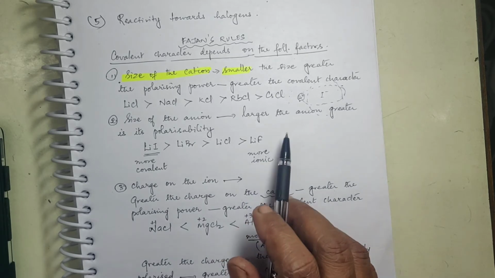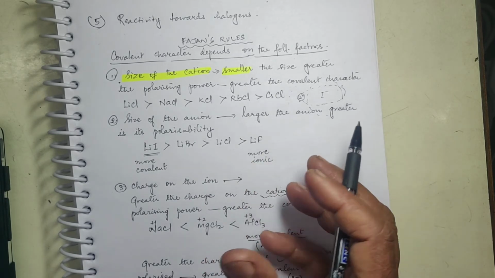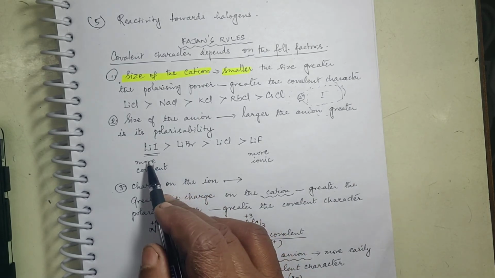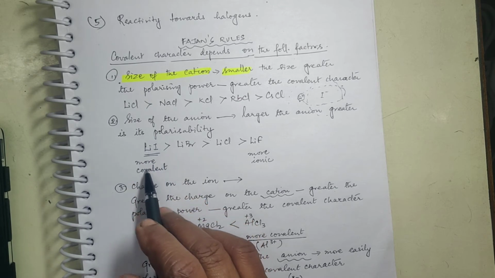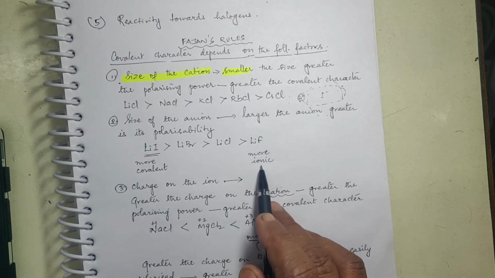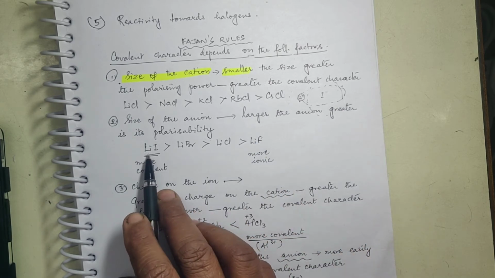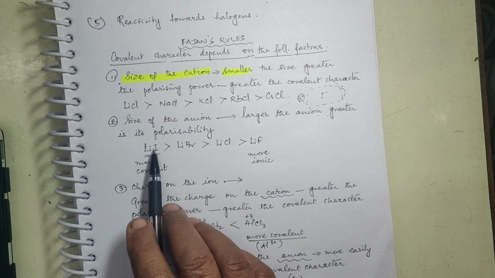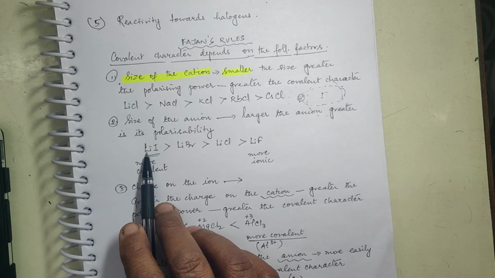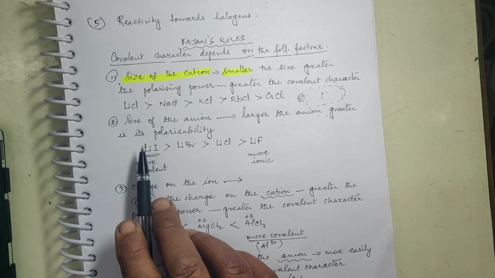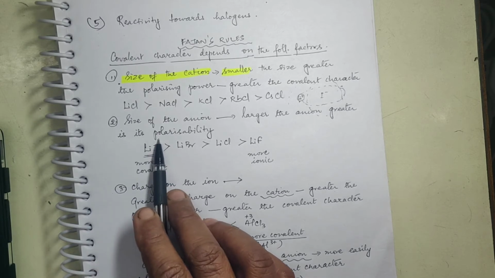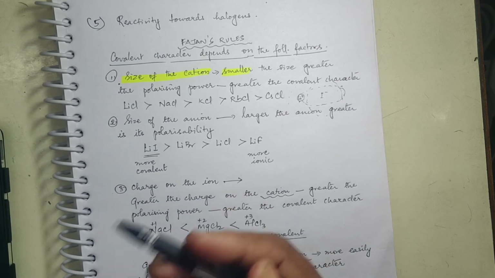The bigger it is, the easier it is to get polarized. So consider LiI, which is more covalent, and LiF, which is more ionic. LiI is more covalent because the I- size is very big and it gets polarized by the small Li+, which has high polarizing power. So this has polarizing power, and this has polarizability, the ability to get polarized.